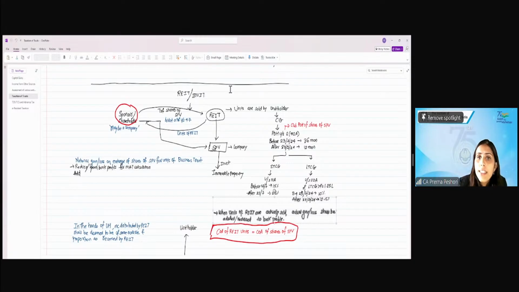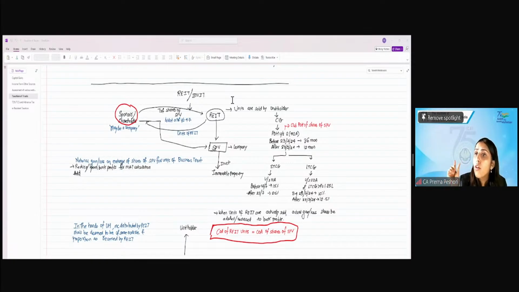Now, the shareholders transferred their shares in SPV and got the units of REIT. When these shareholders sell the units of the REIT, there will be capital gain at that point. So, this actual gain or loss should be included in the book profit if it is not already included. Now, for the purposes of the capital gain, what will be the period of holding of the units of the REIT? Since the transfer of shares of SPV against the units of REIT was not regarded as transfer under 47,